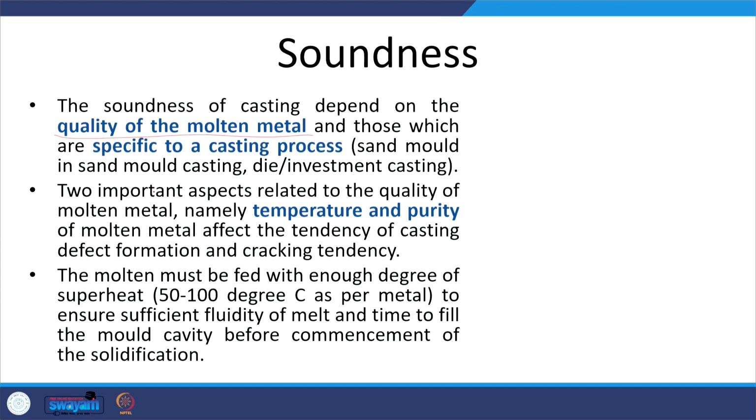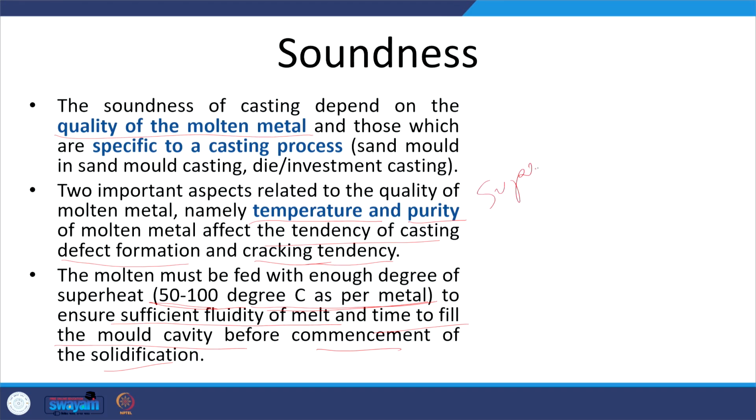As far as the quality of the molten metal is concerned, there are two aspects: one is the temperature and another is the purity of the molten metal, because these affect the tendency of defect formation and cracking in the casting. The molten metal must be fed with enough degree of superheat, say 50 to 100 degrees centigrade above the melting temperature of the metal, so that there is sufficient fluidity associated with the metal and sufficient time to fill the mold cavity before the commencement of solidification.